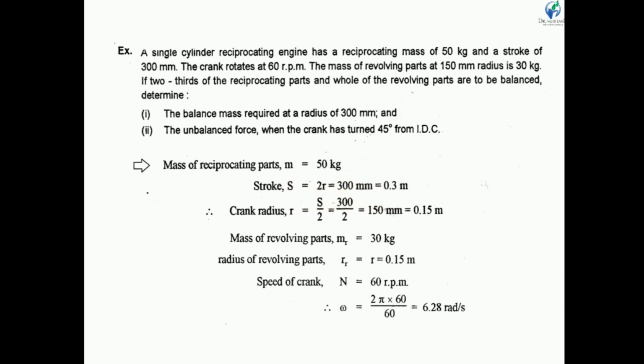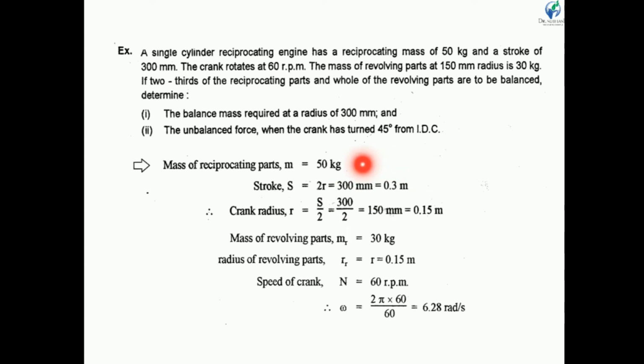So we write S is equal to 2r, which is 300 mm, equal to 0.3 meter.